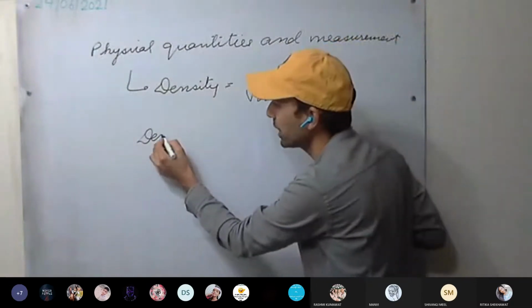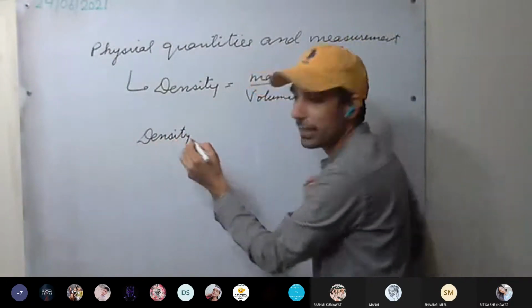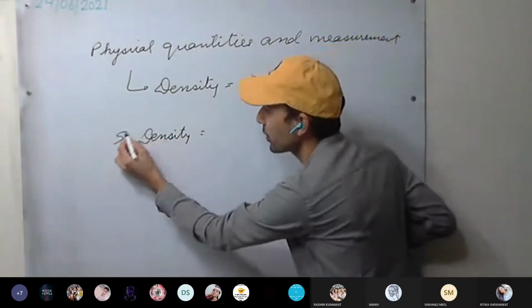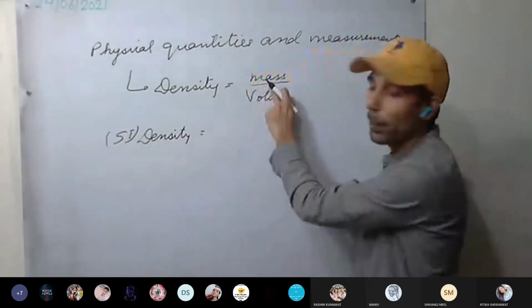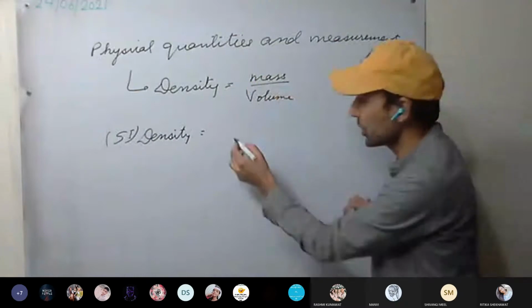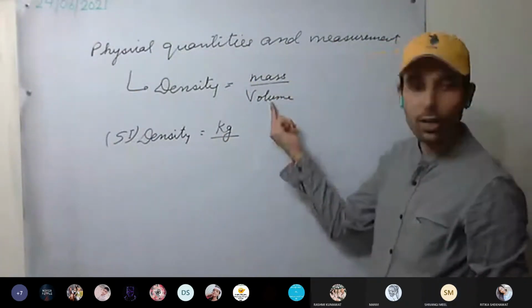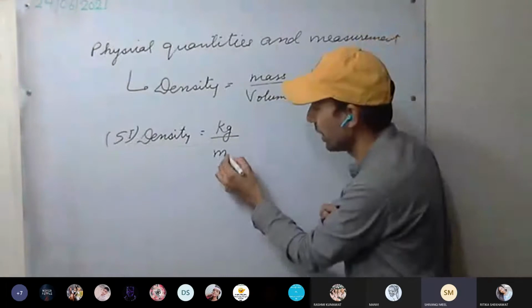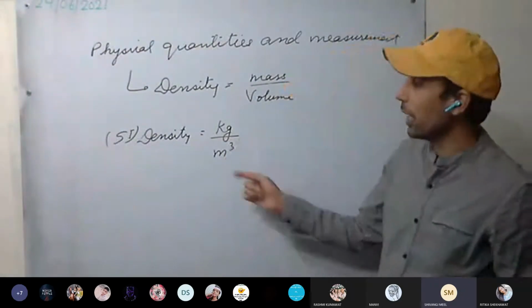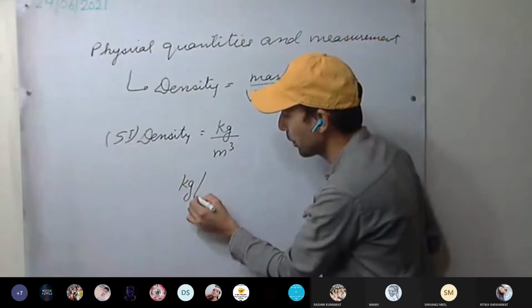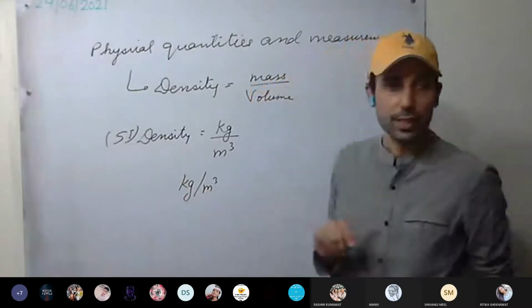So what is the SI unit of density? The SI unit of mass is kg, and the SI unit of volume is meter cube. So the SI unit of density is kg per meter cube.